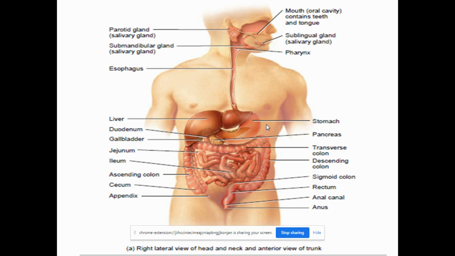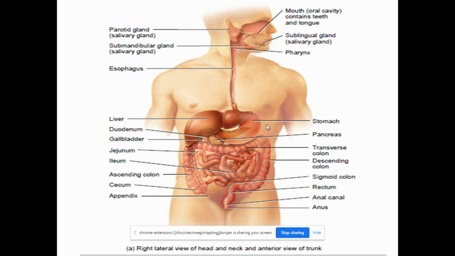And it ends in the upper portion of the stomach. So it pierces the diaphragm through an opening called the esophageal hiatus, and it opens into the upper portion of the stomach.